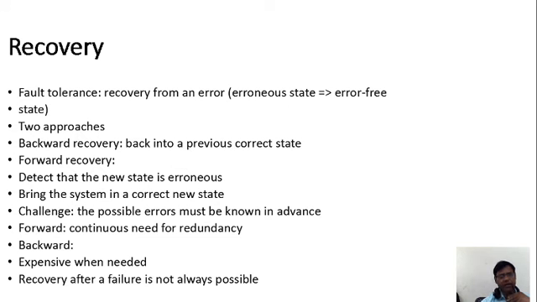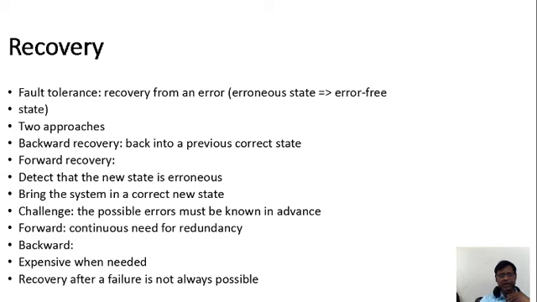Forward recovery detects that the new state is erroneous, and brings the system into a correct new state, so that it is synchronized.